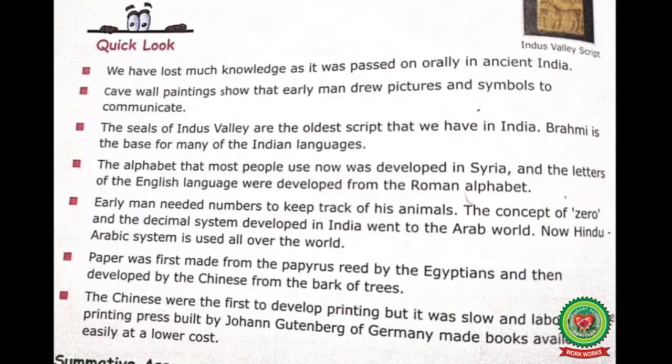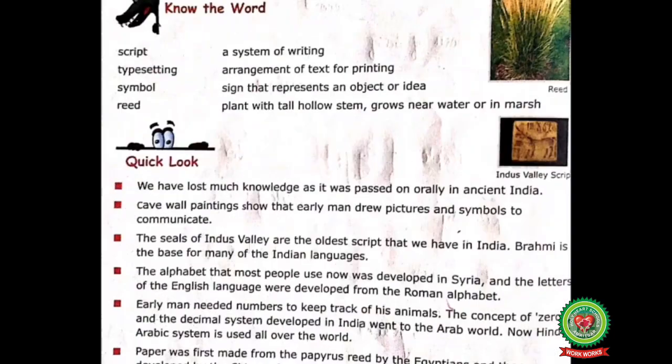Paper was first made from papyrus reed by the Egyptians, and then developed by the Chinese from the bark of trees. The Chinese were first to develop printing, but it was slow and laborious. The printing press built by John Gutenberg of Germany made books available easily at a lower cost.